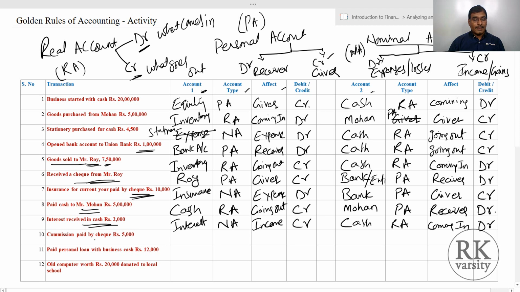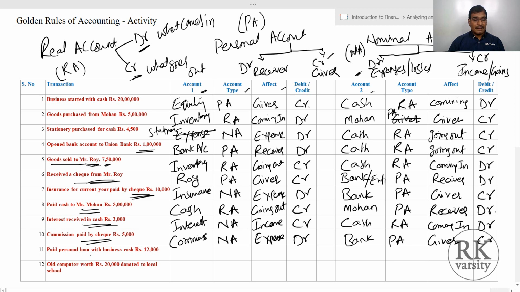Next is commission paid by check. So commission, this is a nominal account and an expense. So expense, what is it we do with expense? We debit our expenses, debit. Then you are paying this with the help of a bank. Bank is a personal account and is a giver, so credit.